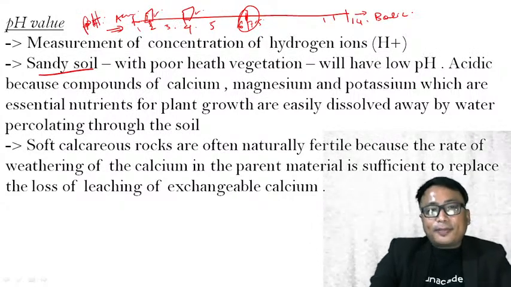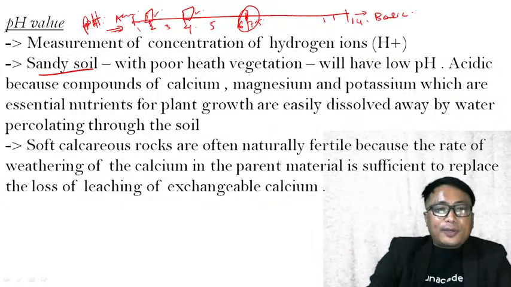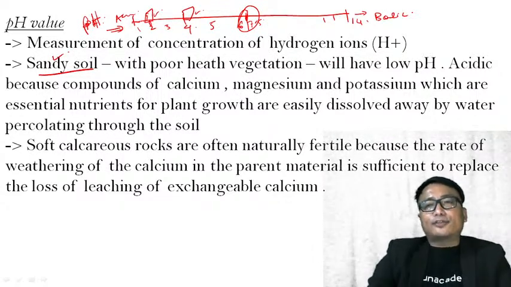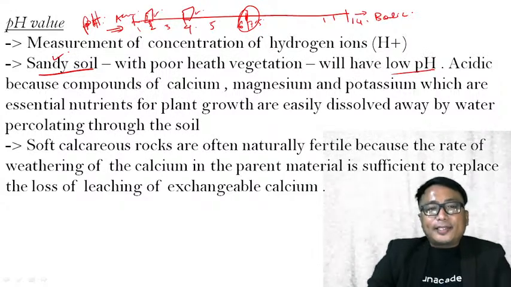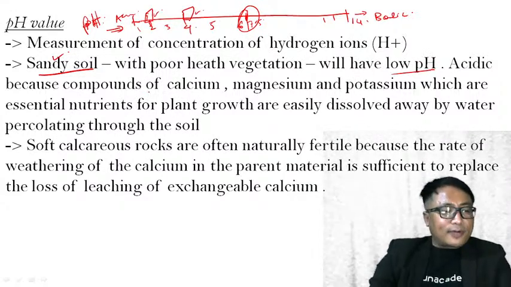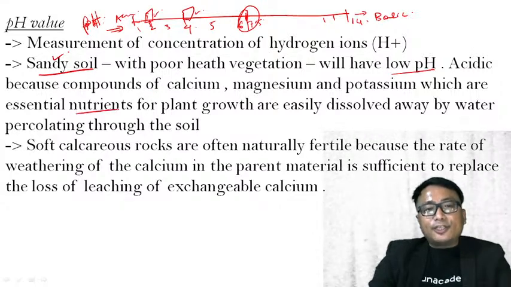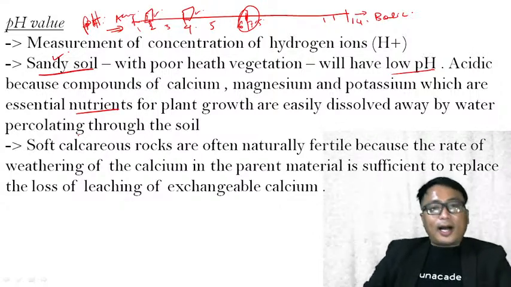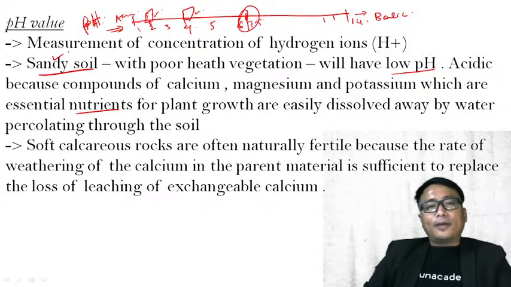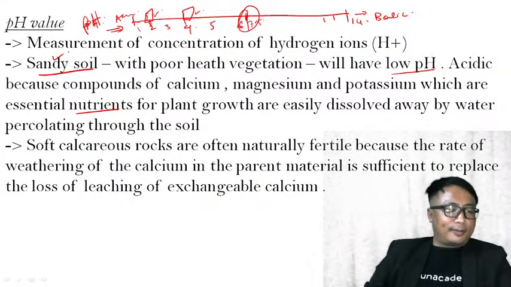Therefore, low pH means it is acidic soil. So a sandy soil is an acidic soil because it has a low pH value. Acidic because the compounds of calcium, magnesium and potassium, which are essential nutrients for plant growth, are easily dissolved away by water percolating through the soil.